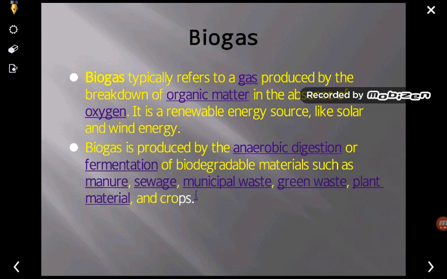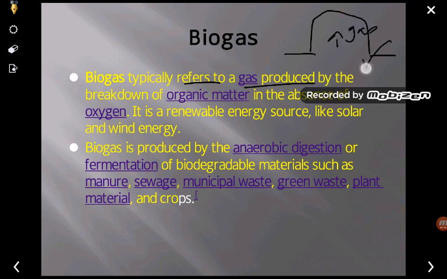So what is biogas? Biogas typically refers to a gas produced by the breakdown of organic matter. Here in this biogas plant, it is one type of anaerobic fermentation. So this typically refers to gas production. Here, the gas is produced by the breakdown of the organic matter.